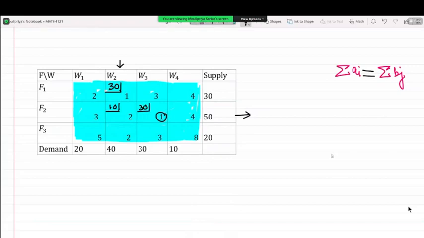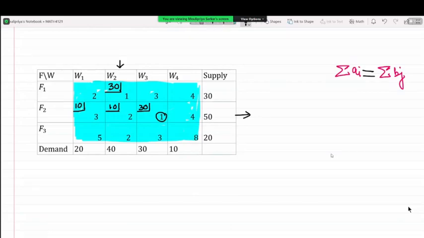Fine. The remaining 10 units that F2 can still supply can be allocated either to F2W1 or F2W4, right? But F2W1 being the smaller of the two values, what we can do is allocate 10 right here. Okay, this is kind of a trial and error.